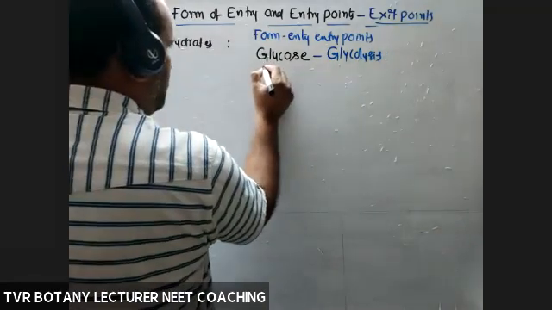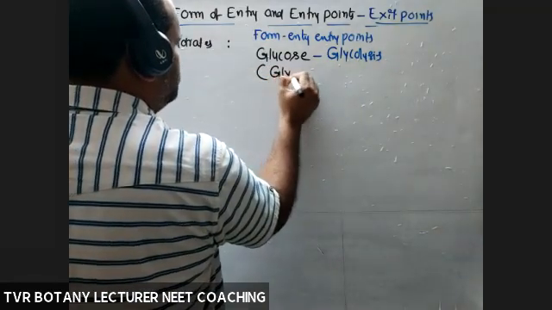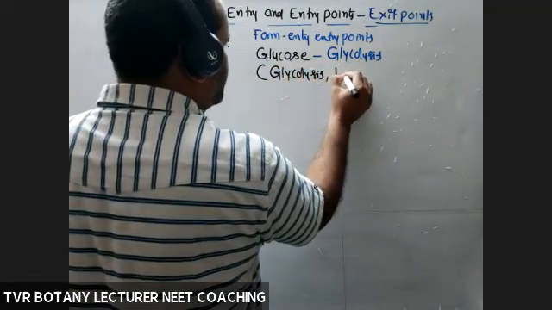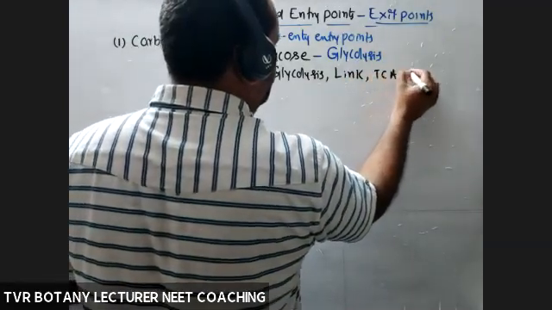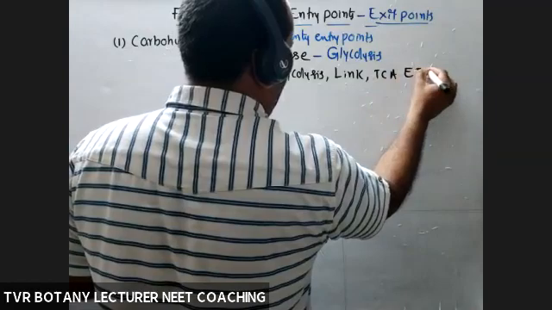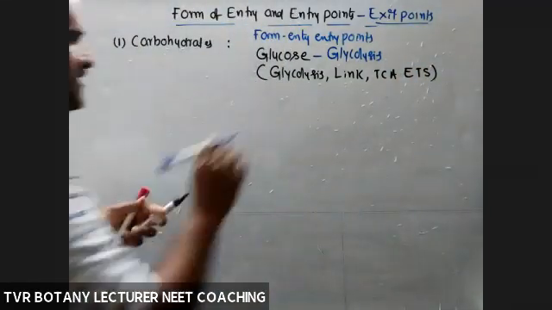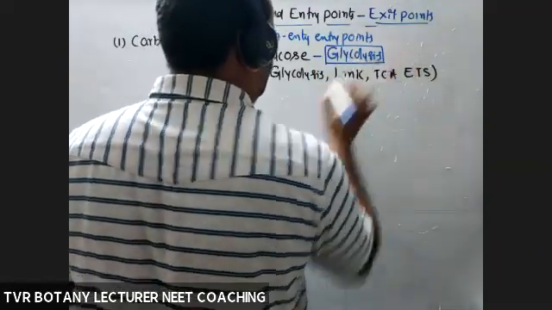For glucose oxidation, glycolysis is required, then link reaction, next TCA and ETS. ETS is common, but the entry point is glycolysis. This is very, very important.